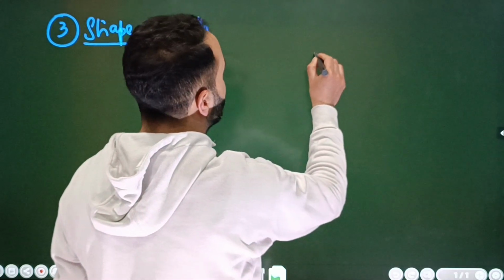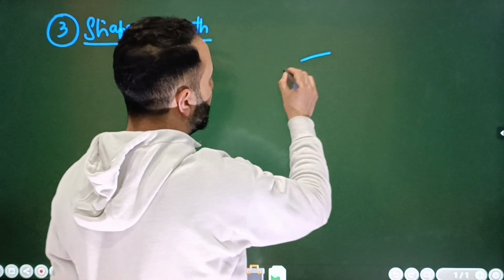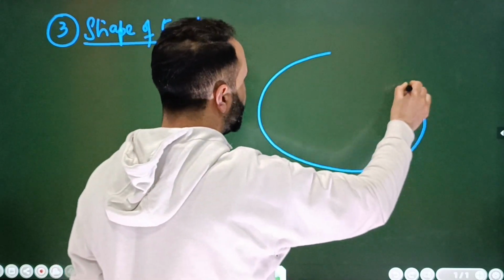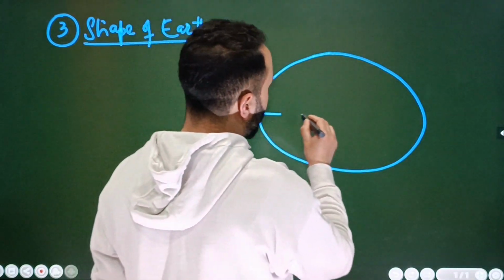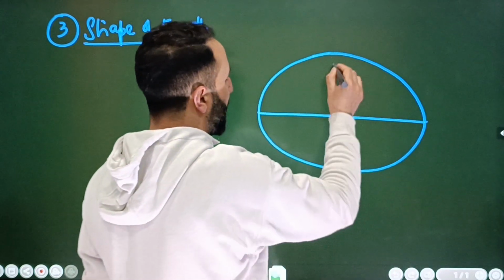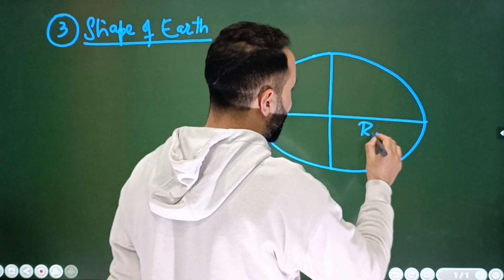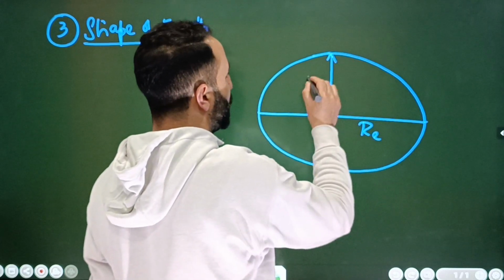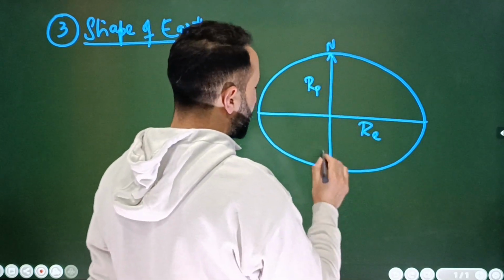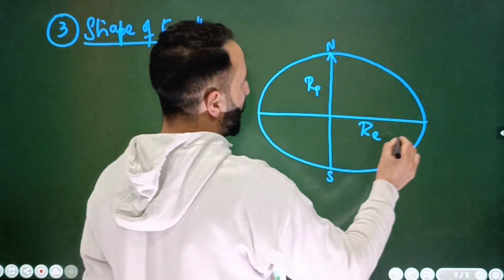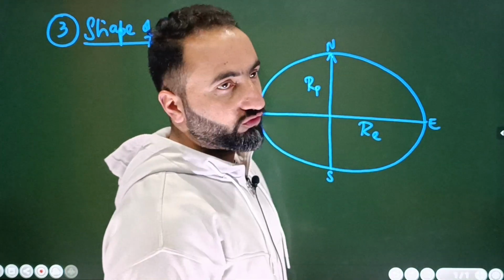So that's like this. For example, if I make a diagram of the earth, it's like this. Right, beta? It is somewhat like this. Now this is called the equatorial diameter, and this is called the polar diameter, or we name this the equatorial radius, and we name this the polar radius, isn't it? Here is the north pole, here the south pole, and this is our equator. Okay, so this for example is E, and this is here west. Right, beta? Okay, so this is the equator.